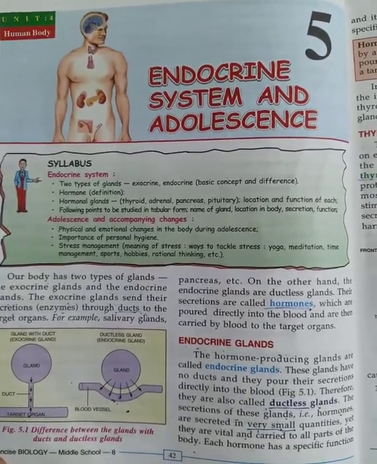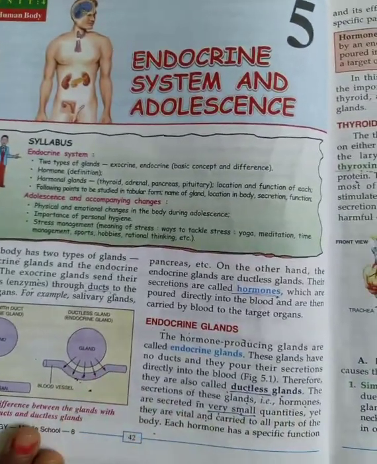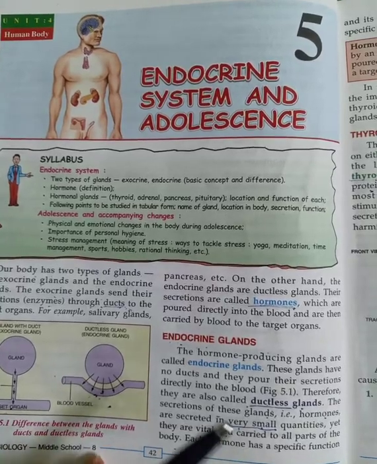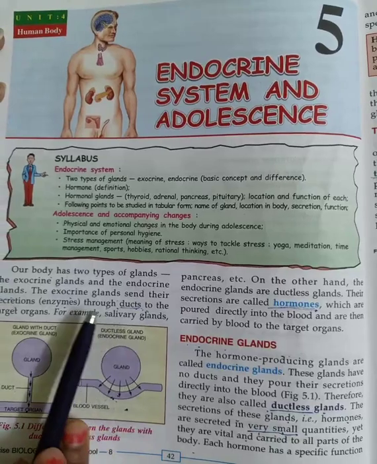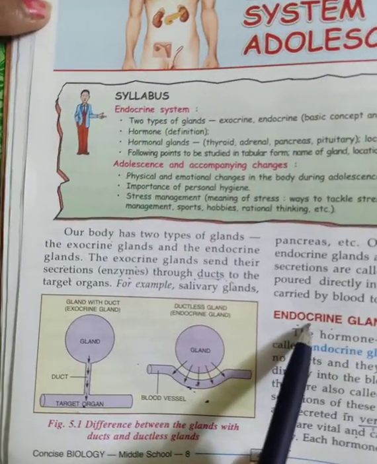Good morning, children. This is lecture number 2 and we are dealing with chapter number 5, endocrine system and adolescence. So in the previous lecture, children, we had already discussed two types of glands. One is the exocrine gland and another is the endocrine gland.